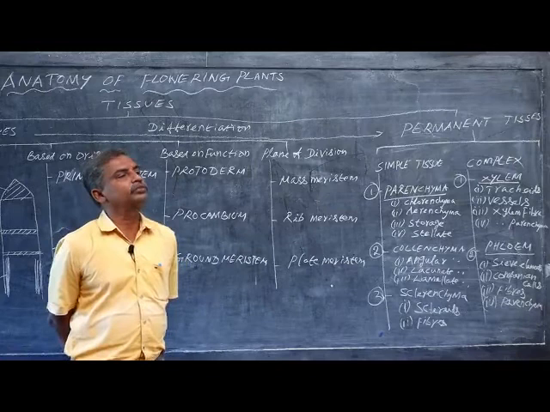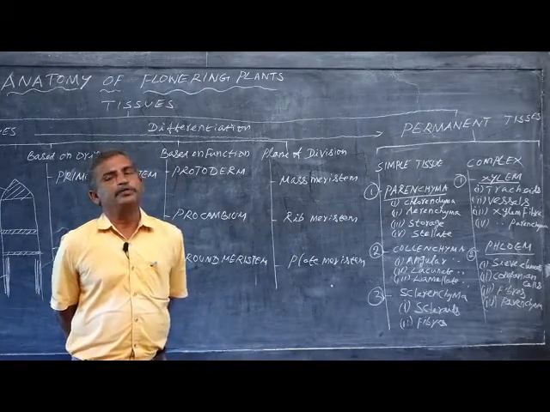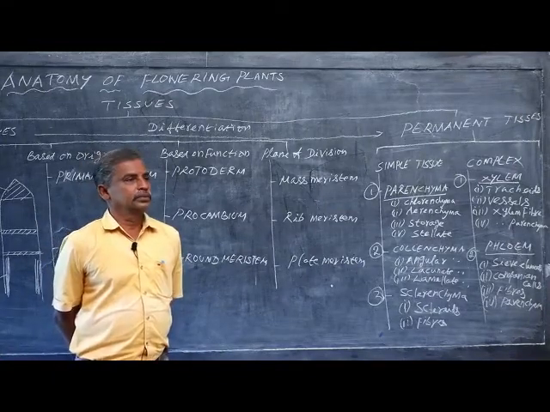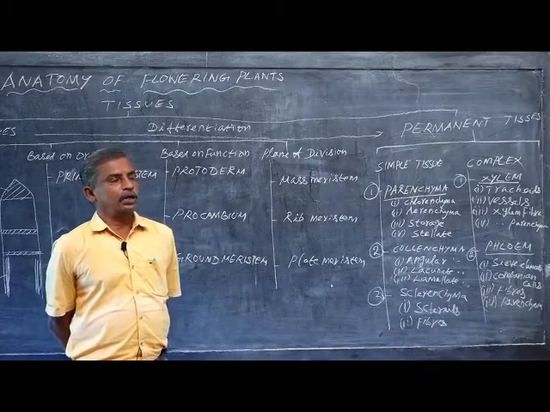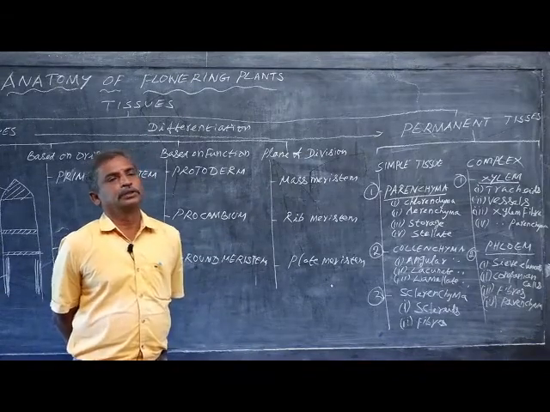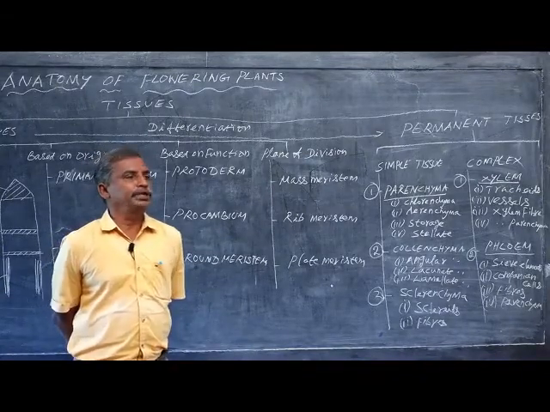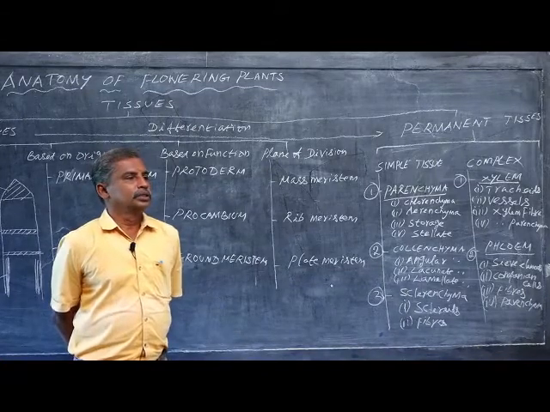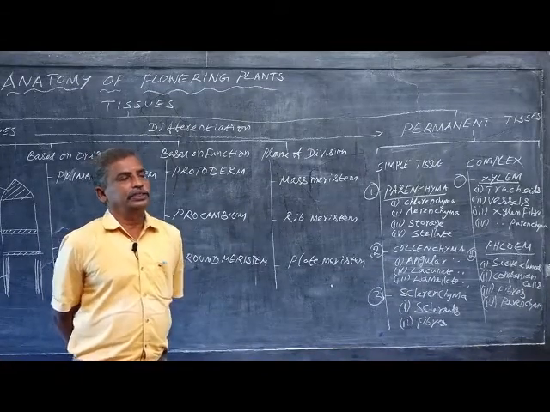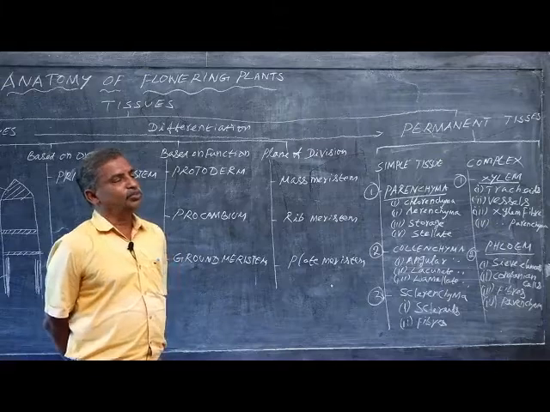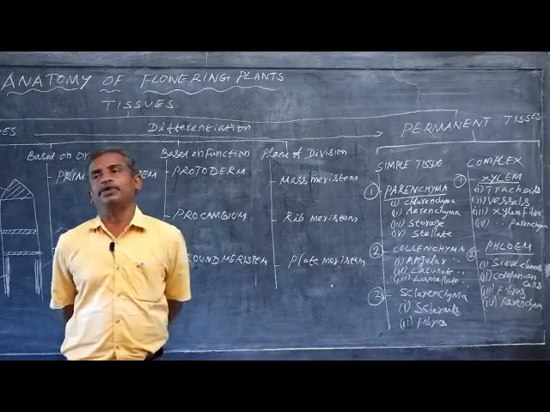Potato, sweet potato, then root modifications: carrot, Daucus carota, Raphanus sativus, that is radish, then beetroot. Beetroot is a napiform taproot modification.